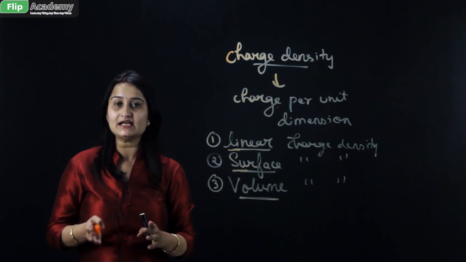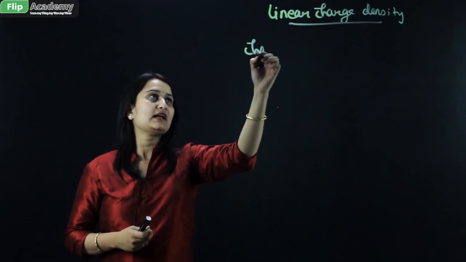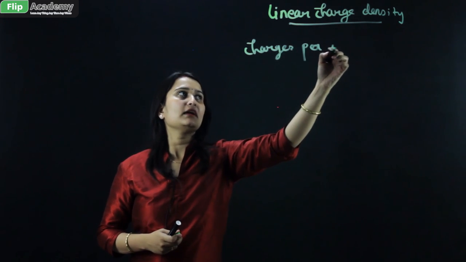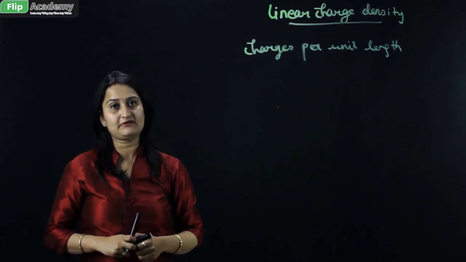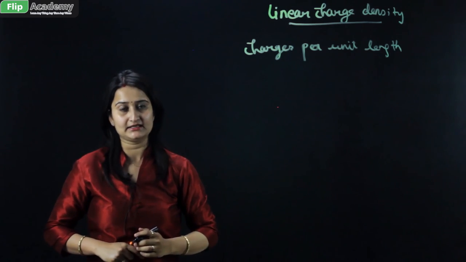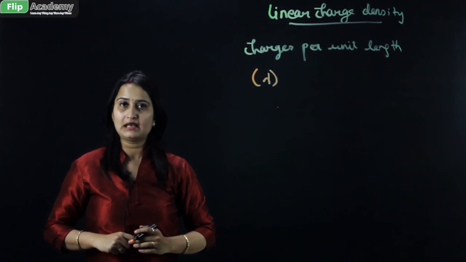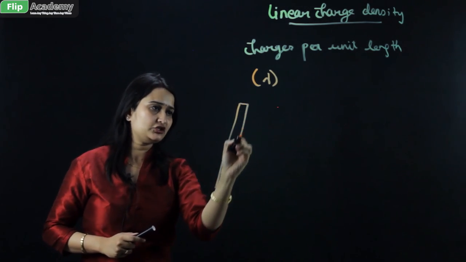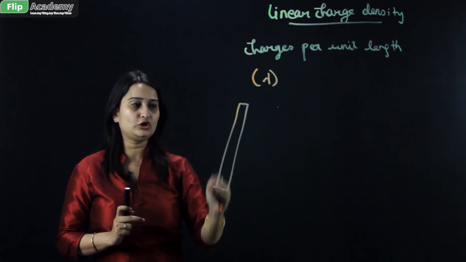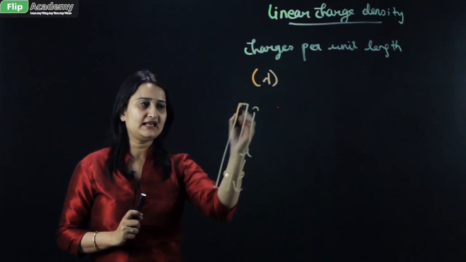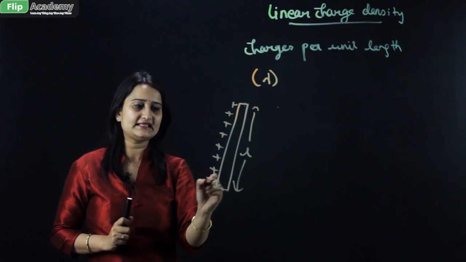First, let's start with linear charge density. This linear charge density means that charges are distributed per unit length. Linear means along a particular length. So the definition is charge per unit length. The linear charge density is represented by a particular term, that is lambda. Now suppose this is a dimension, a length, say a conductor or anything. If this is of a particular length, let's say small l, the length of this conductor is small l, and the charges are distributed uniformly in this condition.